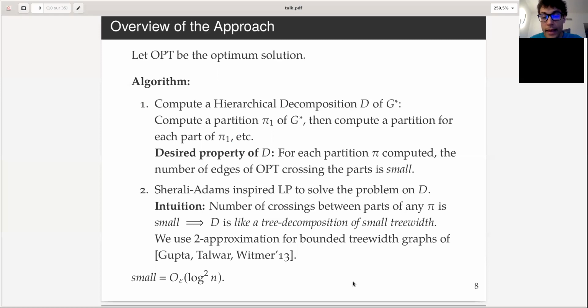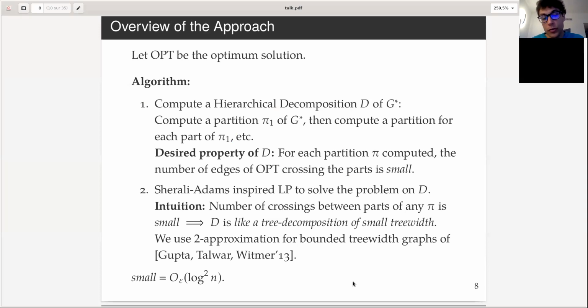If we have a small treewidth modelization or decomposition of our graph, we could use a 2-approximation for bounded treewidth graphs from Gupta, Talwar, and Witmer, who gave a 2-approximation for this case.